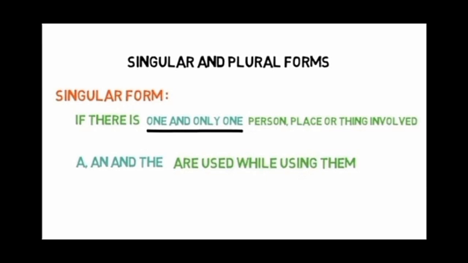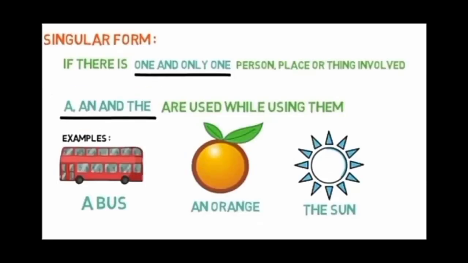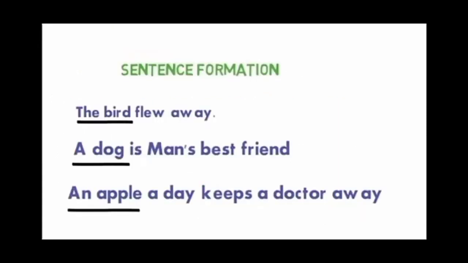So now let's see the singular form. Singular tells us that if there is only one person, place or thing involved, then we call it singular form. A, an and the are used with them. Example: a bus, an orange, the sun. Let's see the examples in sentences. The bird flew away. Here we are talking only about a single bird.